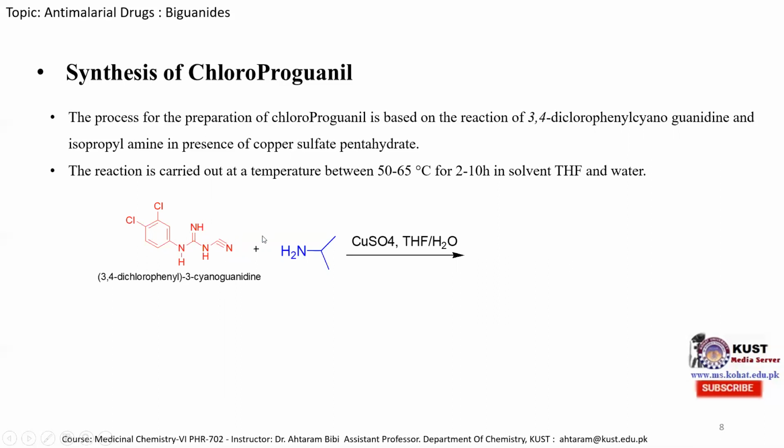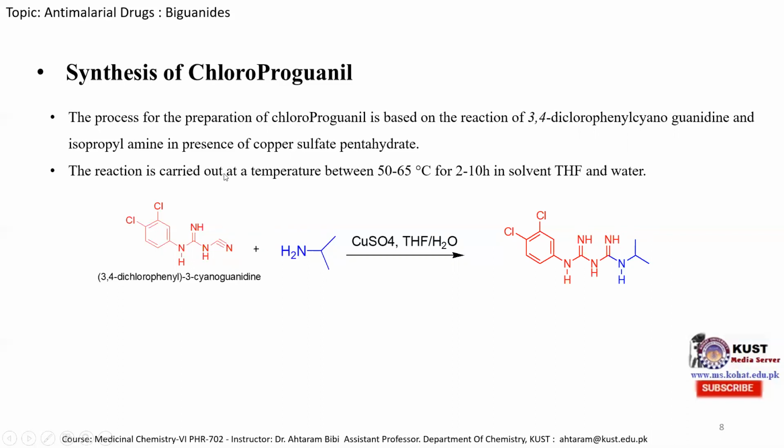And when these two are reacted in the presence of copper sulfate pentahydrate, using tetrahydrofuran solvent at a temperature of 50 to 60 degrees centigrade, then we obtain the chloroproguanil molecule. And this reaction is also a simple nucleophilic addition reaction, and this lone pair of electrons takes over here, this pi electron pair shifts over here, and this nitrogen takes a hydrogen from this primary amine, and we obtain the chloroproguanil molecule.